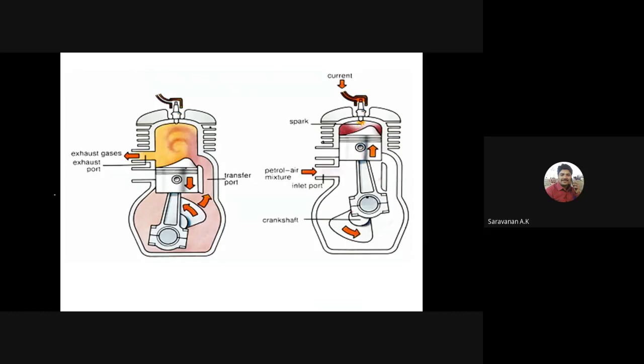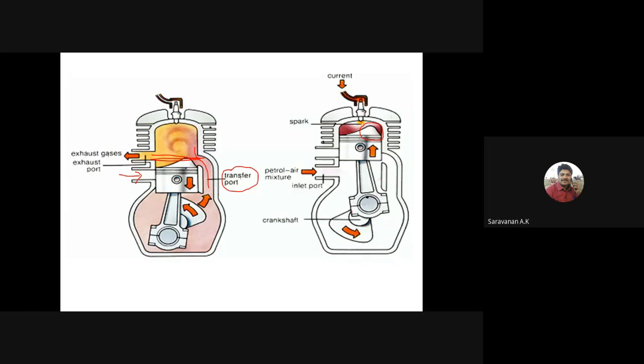Right? So here we can see the 2-stroke engine symbol, that component. Here we have an inlet port and exhaust port, and one more port is there, called the transfer port, right? The exhaust port and the transfer port are opposite to each other. And here see, the piston head is a crown type.